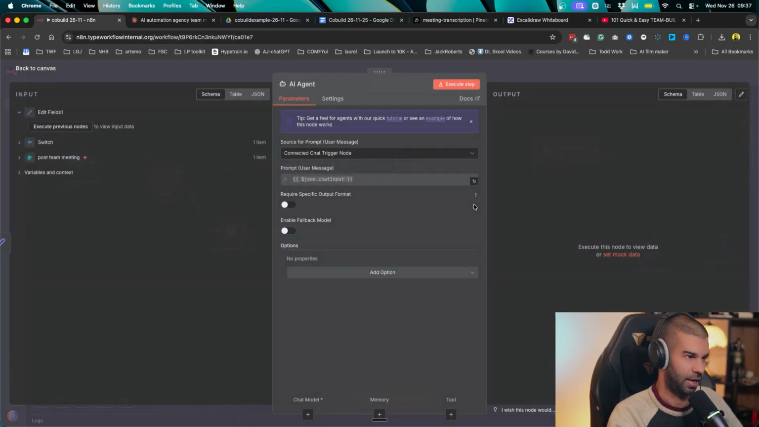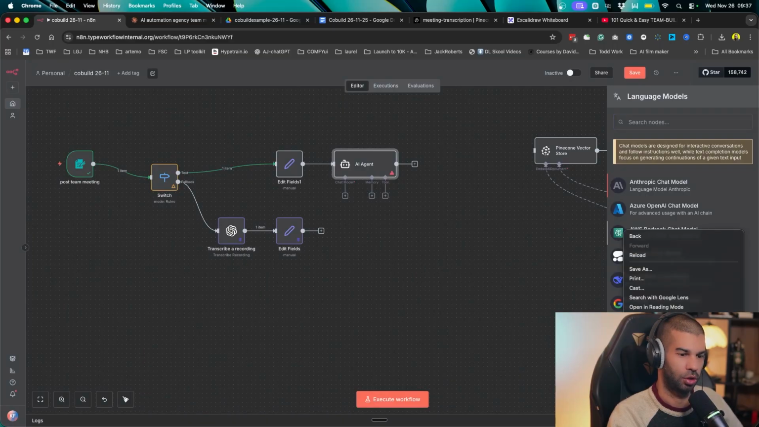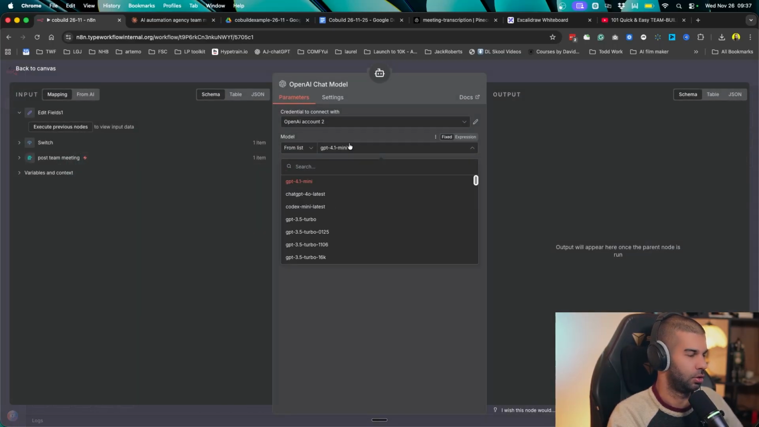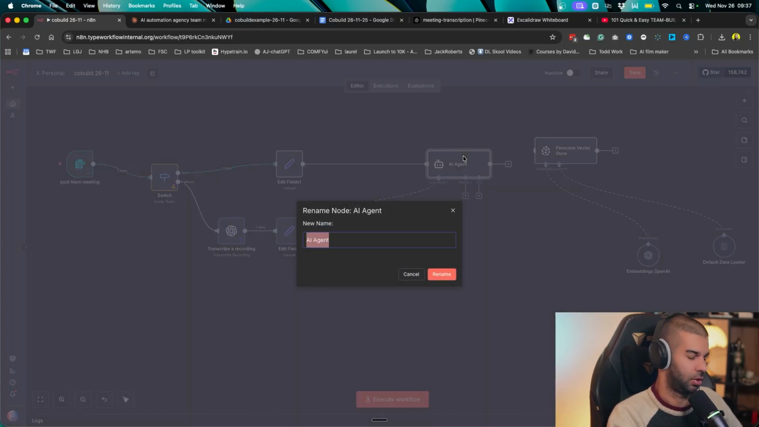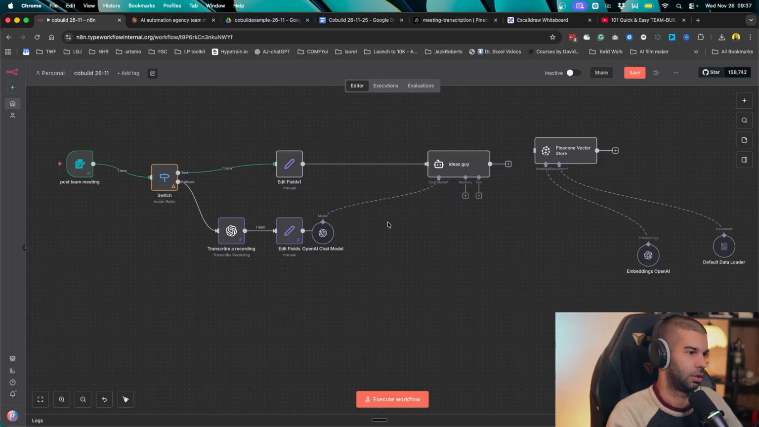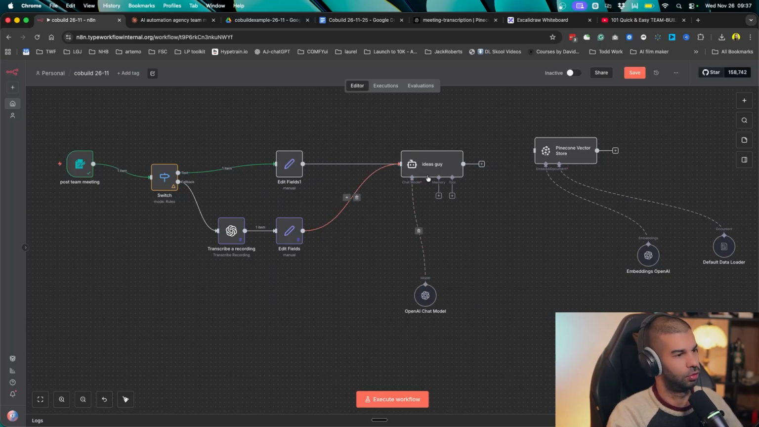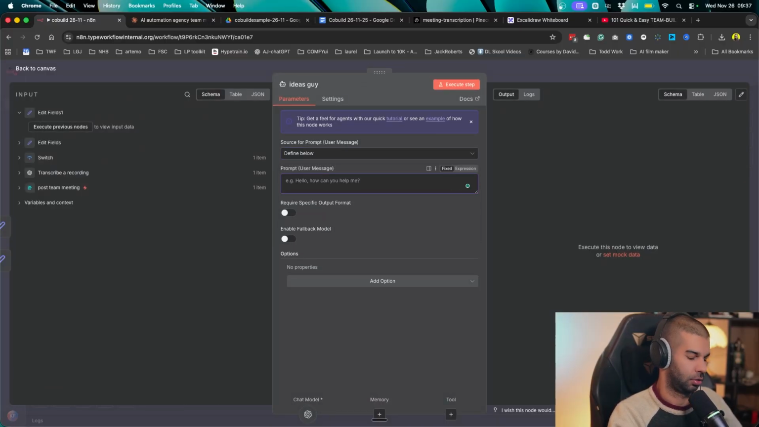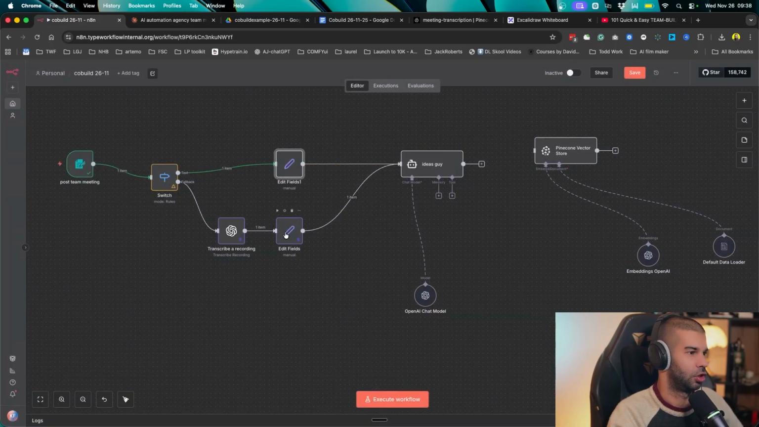I'm going to go AI agent. I'm going to choose a model. So let's go with OpenAI again. Let's choose 4.1, so something a bit more powerful instead of the mini version. And let's call this ideas guy, or meeting guy, transcription, whatever. And this will get both of that, right? So the input here will always be the JSON.text, because that is what we called the information that's coming in from this or this right here.